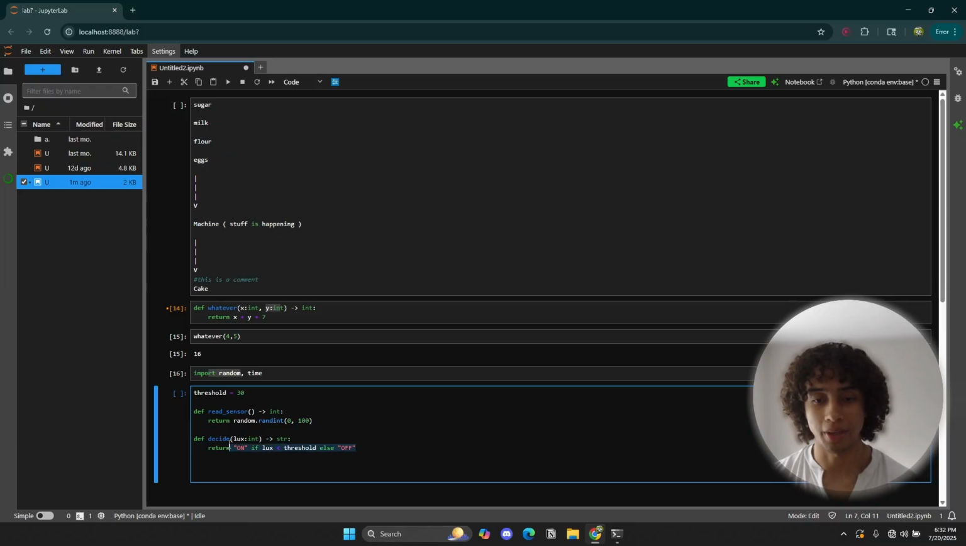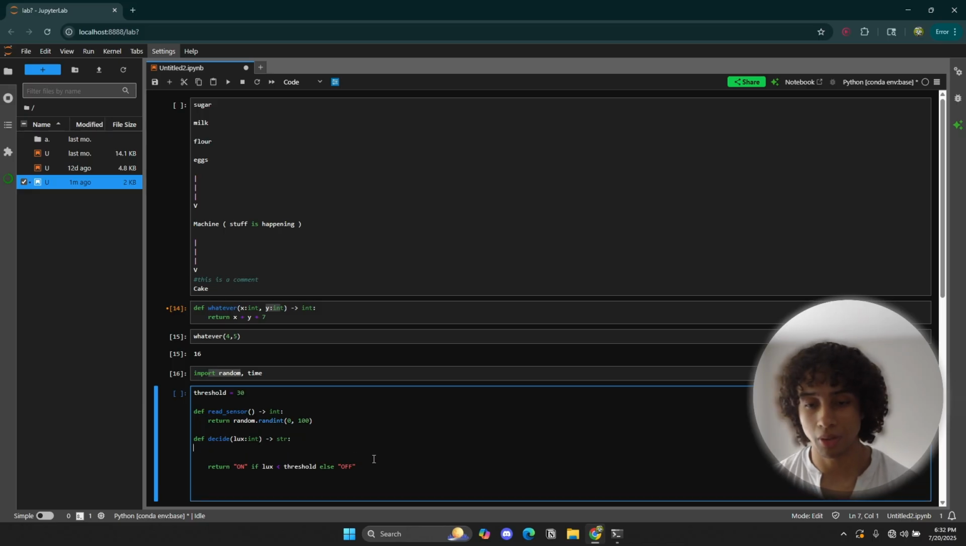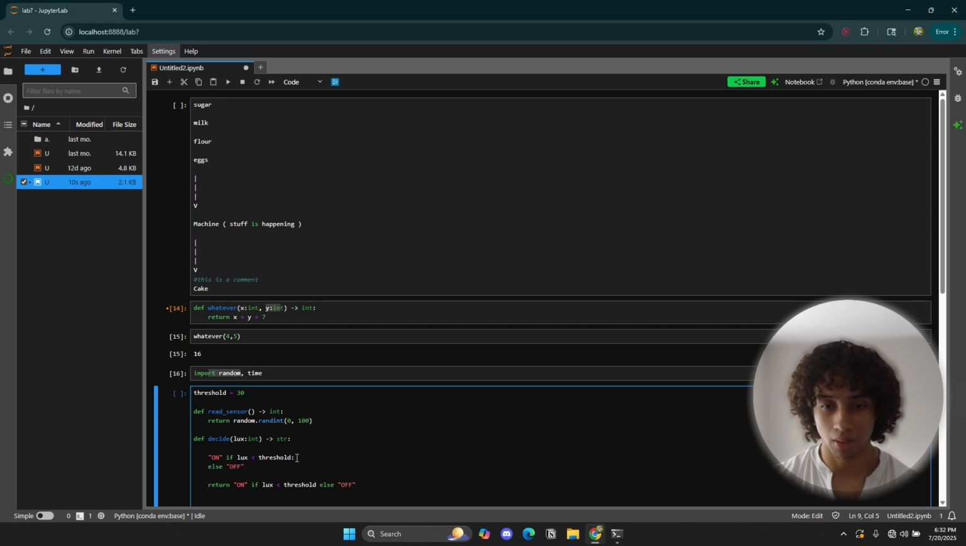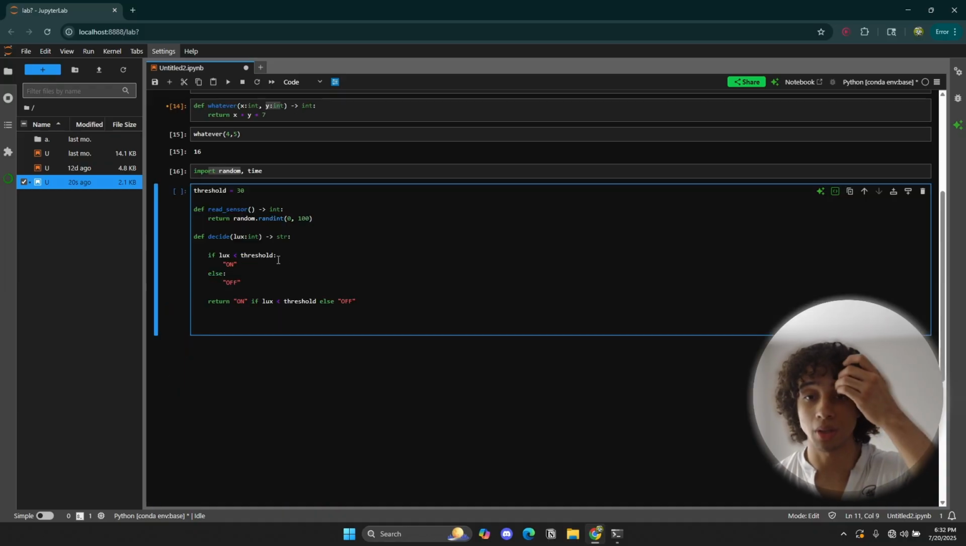Yes, we can actually define a procedure like this. If this looks uncomfortable to you, that's fine. If you're not used to this, then you could define it in a more beginner-friendly manner. So, for example, if lux is less than threshold, then return on, else, return off.